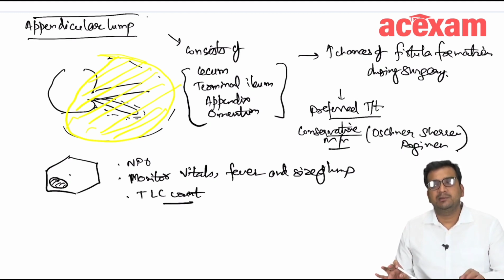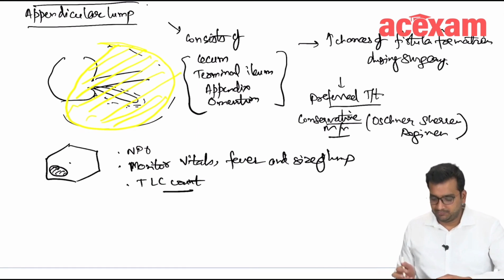This was a previous concept that we will do interval appendicectomy once the inflammation settles after 6 weeks. But it has been seen now that in the majority of patients, they will not develop a recurrent appendicitis. So we will do appendicectomy only if patients are developing recurrent appendicitis. Otherwise, we will not do appendicectomy now. Okay.